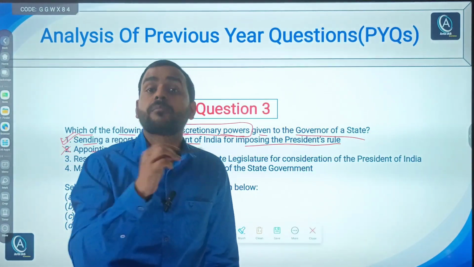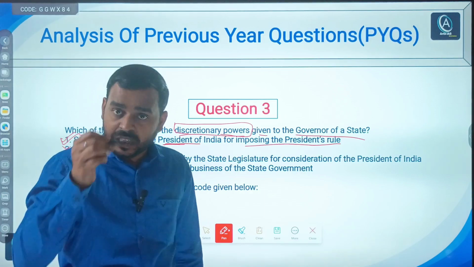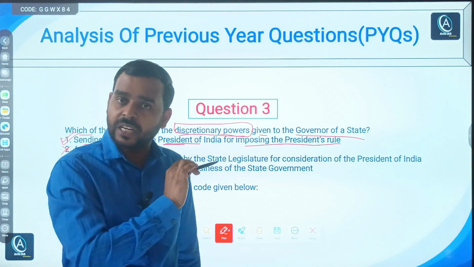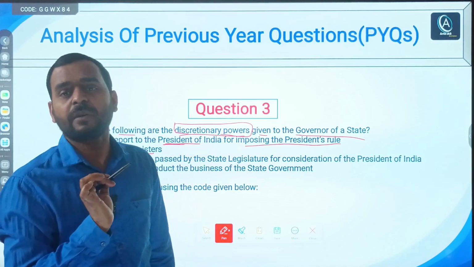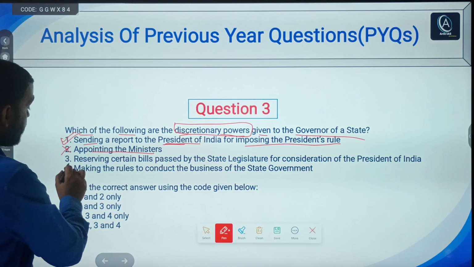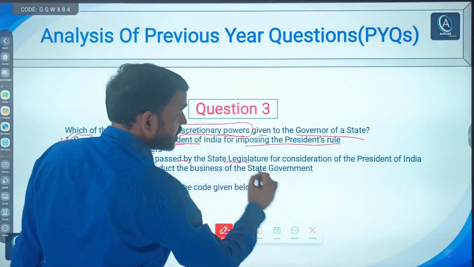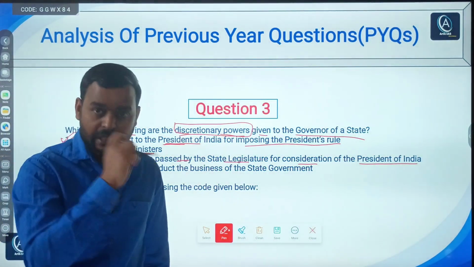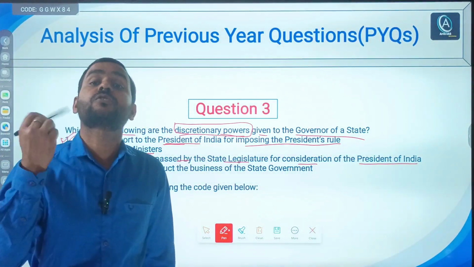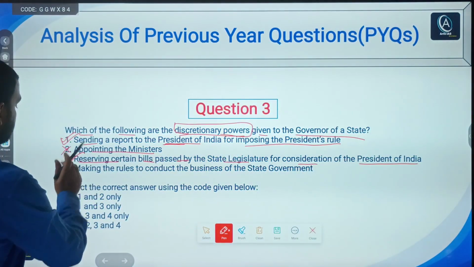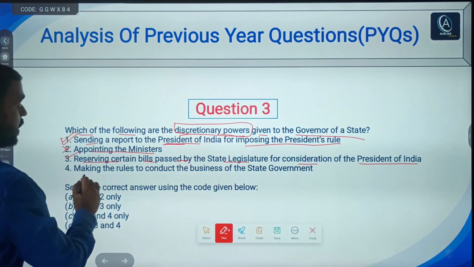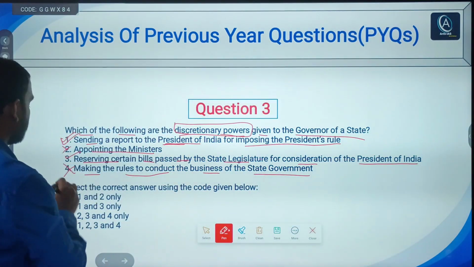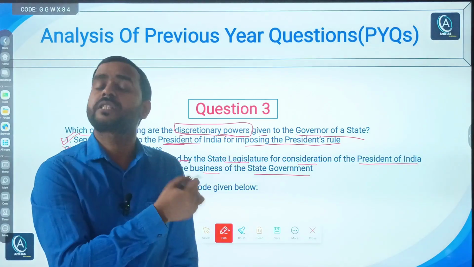Second, appointing the ministers. No. Though the governor appoints the other ministers, including the CM, the list of ministers is given by the chief minister and he should act accordingly. Here he cannot apply his or her own discretionary power. Third, reserving certain bills passed by the state legislature for consideration of the president of India. Obviously this is a very clear statement. Here the governor can apply his or her own discretionary power. Last, making the rules to conduct the business of the state government. No, here the governor cannot use discretionary power.